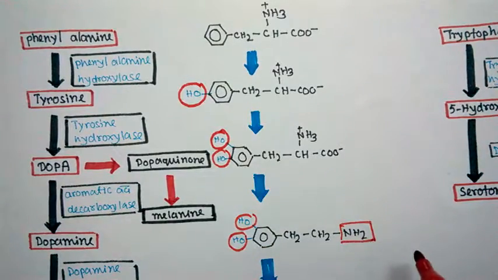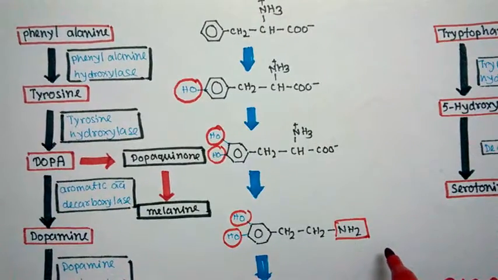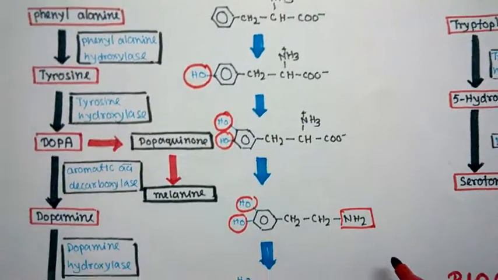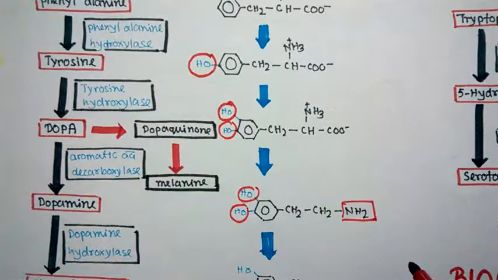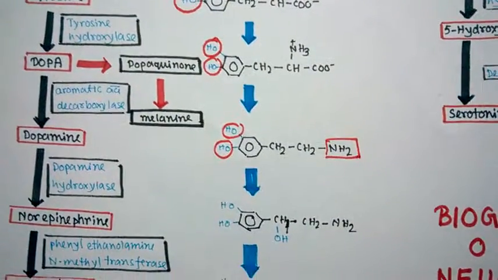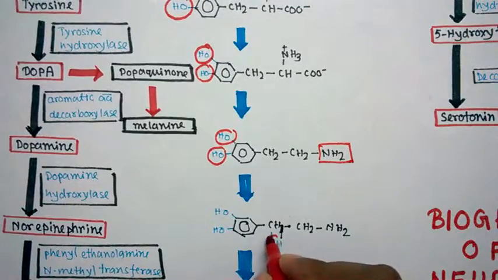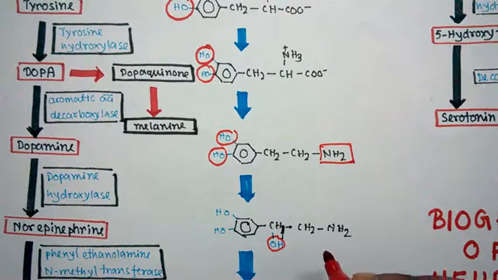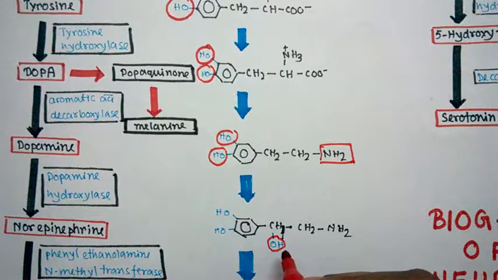After that, dopamine hydroxylase enzyme would again hydroxylate dopamine at a different location. Here you can see there is a hydroxylation reaction on the dopamine, and this hydroxylation reaction would ultimately give rise to norepinephrine.